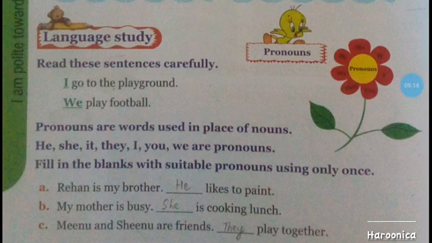So we understand that to avoid repetition, we use pronouns. A pronoun is used instead of a noun. A noun is a naming word and pronouns are words that refer to the noun. Thank you.